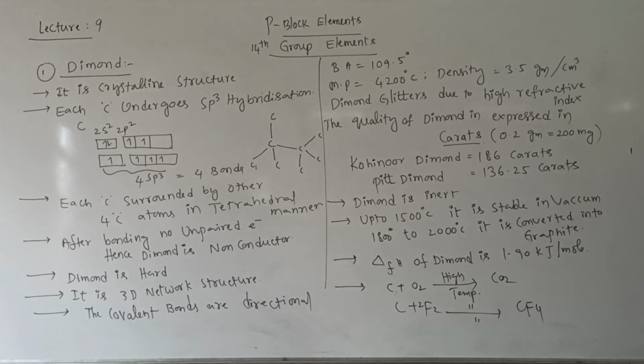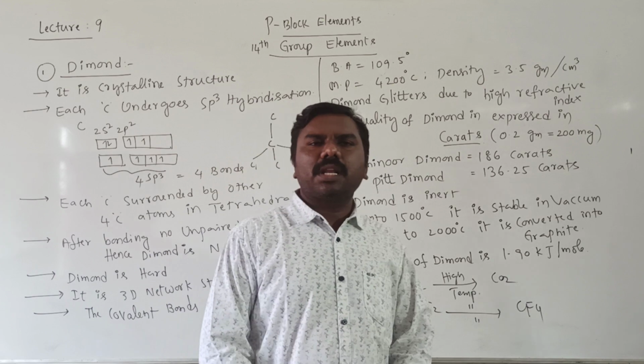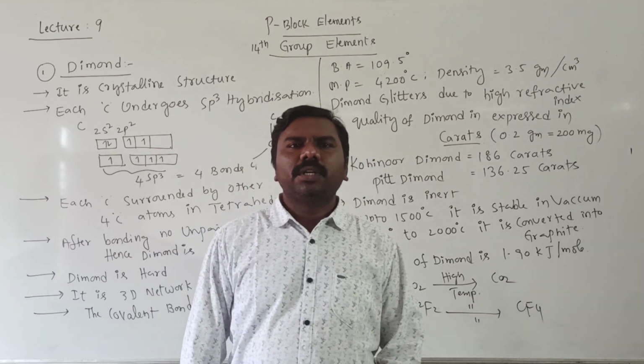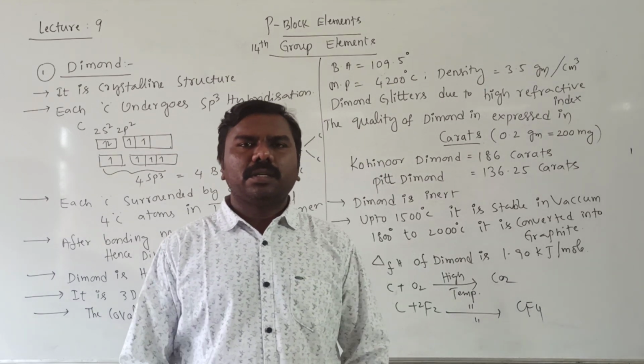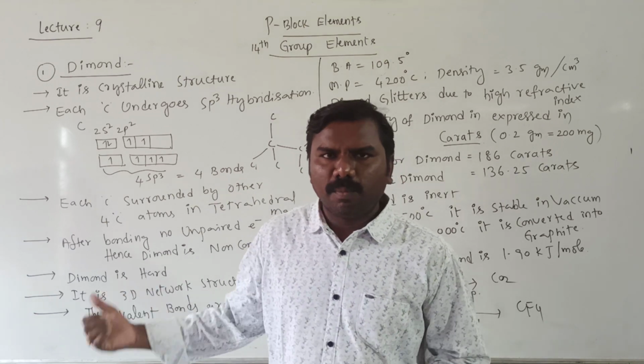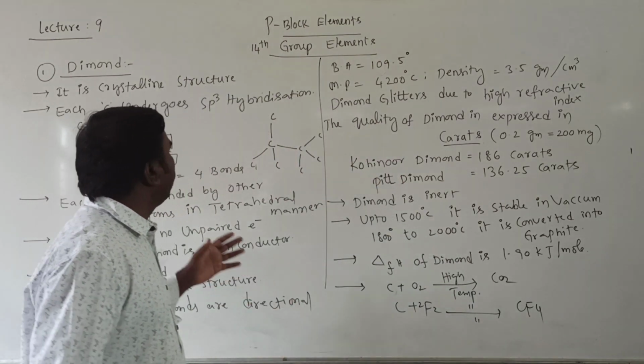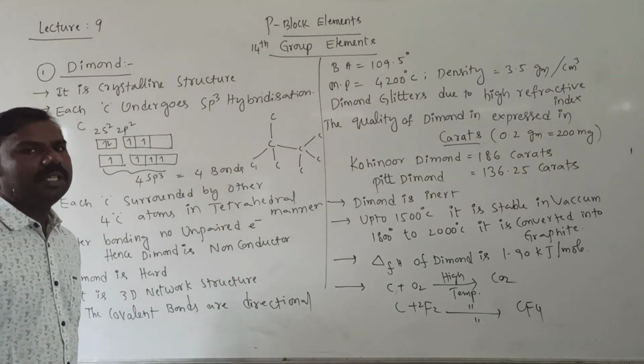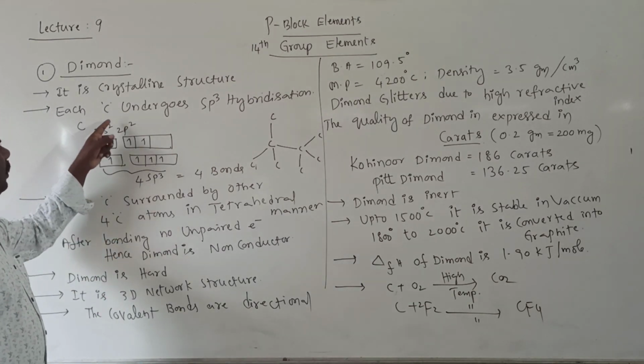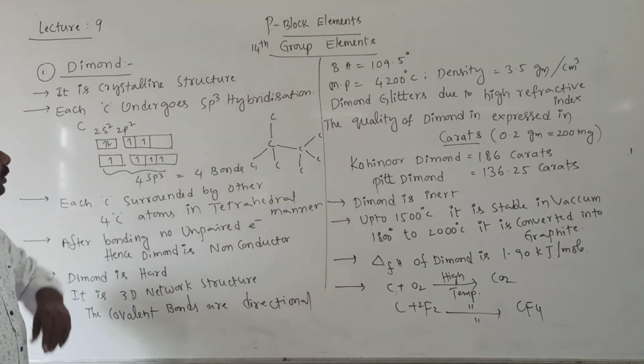Okay students, so the first crystalline allotrope is diamond. As I told you, points. So the same points I have written on the board. First one: diamond is a crystalline structure. Each carbon atom undergoes sp3 hybridization.